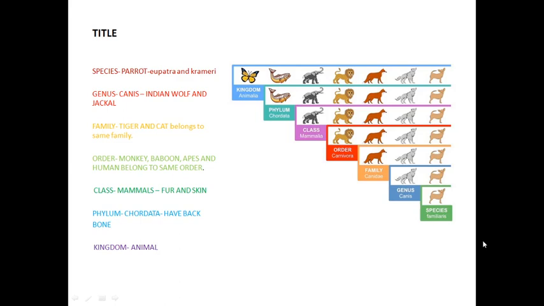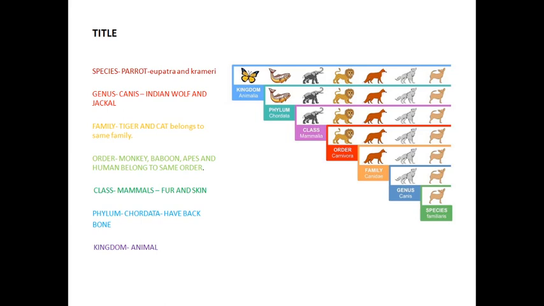And in the lesson, what are the topics? The next one is the basis of classification. I already told that normally the animal kingdom is classified into two types, based on the presence of the backbone: invertebrata and vertebrata. In the invertebrata, the phyla are Porifera, Coelenterata, Platyhelminthes, Aschelminthes, Annelida, Arthropoda, Mollusca, Echinodermata, Hemichordata.